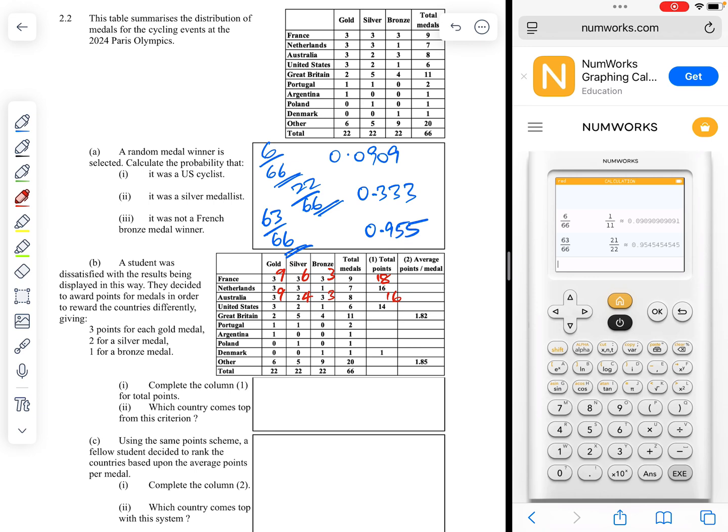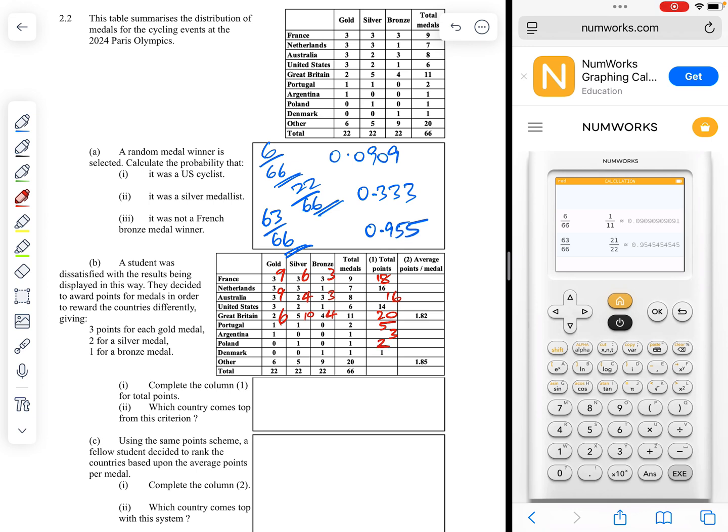So we're going to have 16. The US is done. Great Britain, 3 for each gold, 6, 2 for each silver, 10, 1. We have 20. Portugal has got 1 gold, 1 silver, 3 add 2, 5. Argentina has got 1 gold, 3. Poland has got 1 silver, 2.